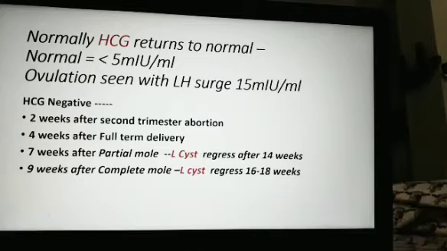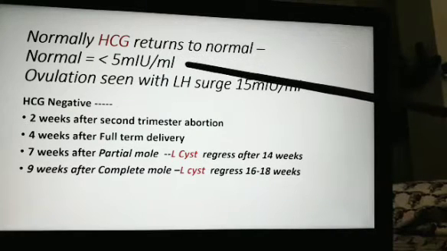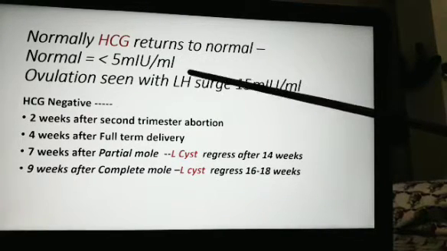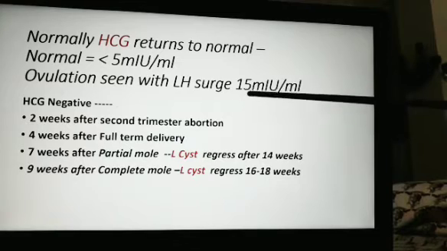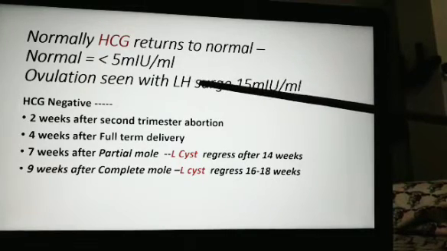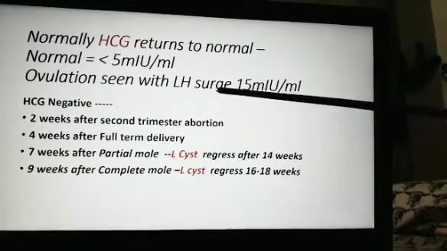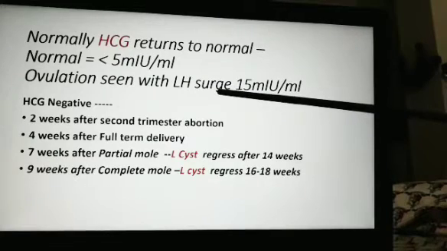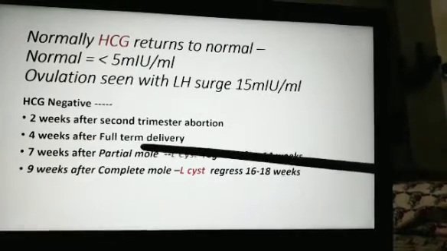What do you understand by normal value? Means it should be less than 5 milli international unit per ml. When the HCG value regresses up to say about 15 milli international unit per ml, that time there is risk of LH surges and ovulation. That's why contraceptives are advised on follow-up for these patients.